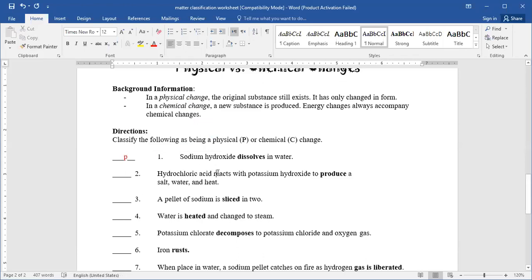When I get the word react, it means it will produce salt and water. So it's giving you other matter, salt and water. So that will be, guys, a chemical change.